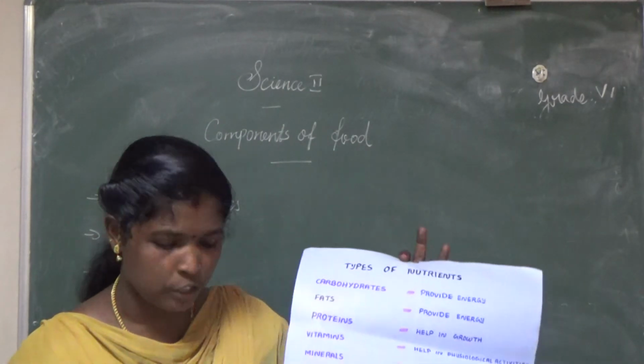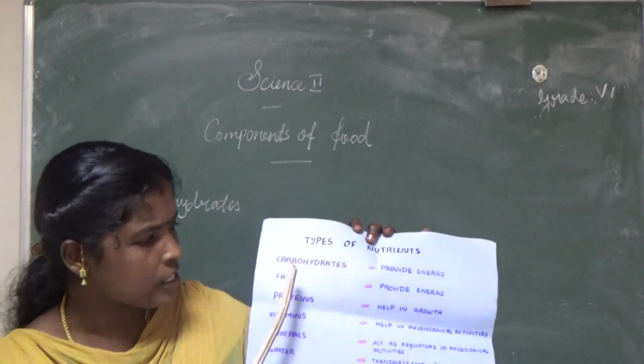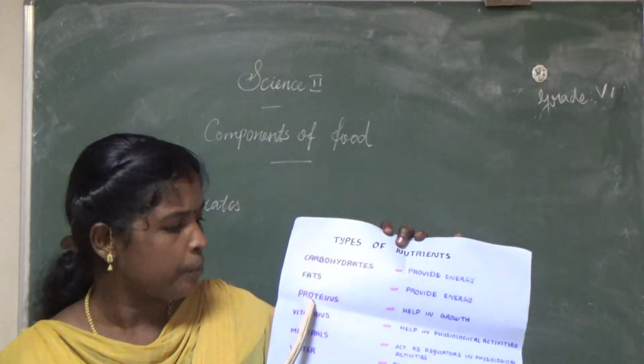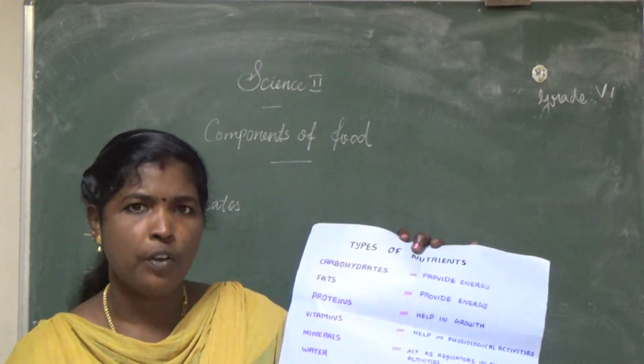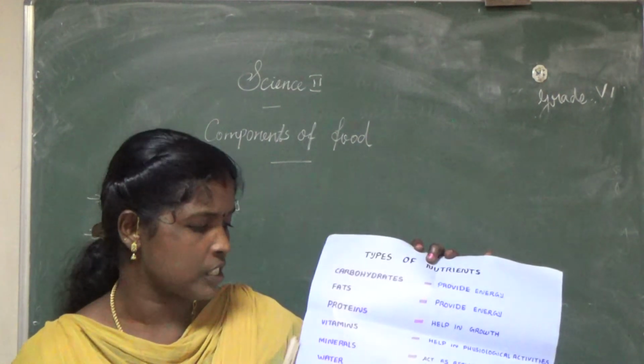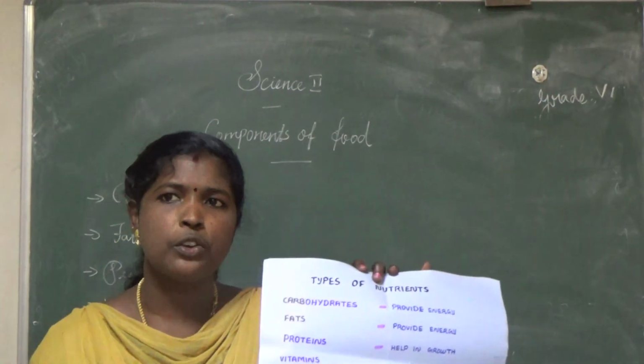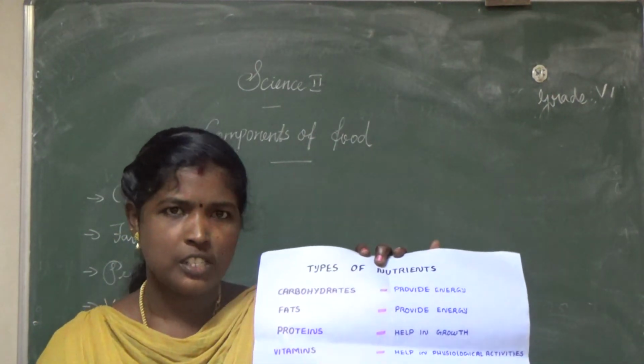What are the macronutrients? The carbohydrates, fats, proteins, water and fiber. These 5 are macronutrients. Vitamins and minerals come under the category of micronutrients.